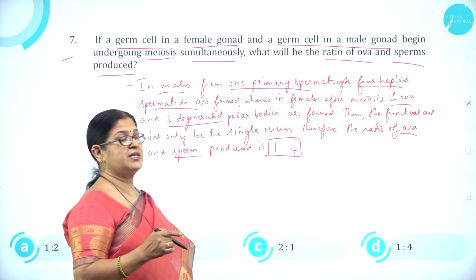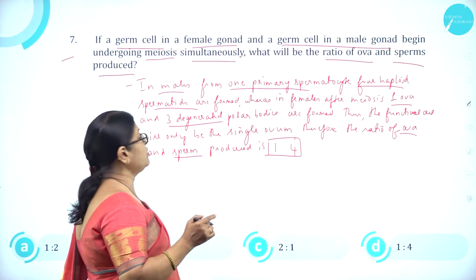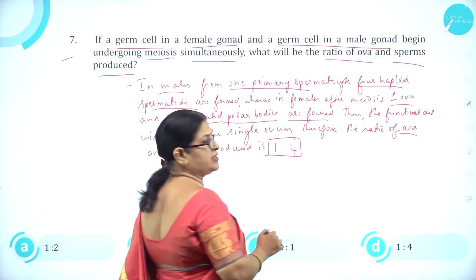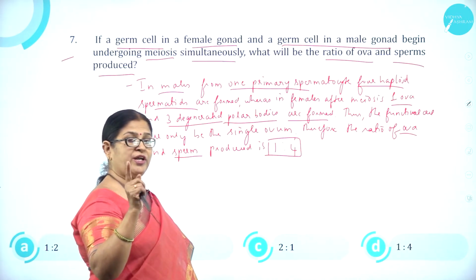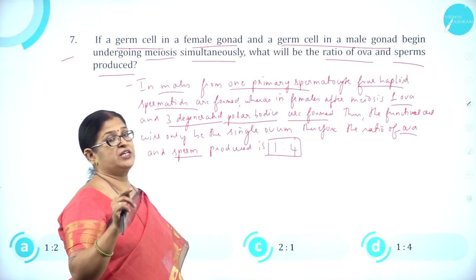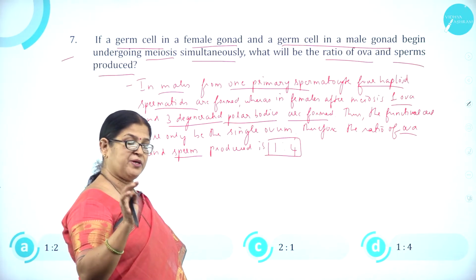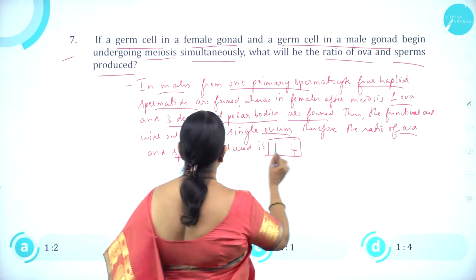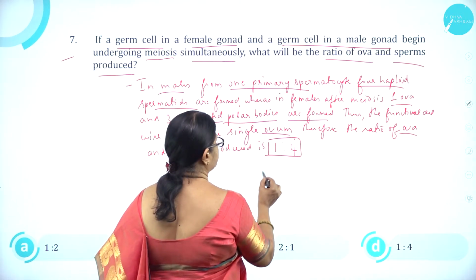Whereas in females, after meiosis, 1 ovum and 3 degenerated polar bodies are formed. Thus, there is only 1 functional ovum in females and 4 functional spermatids or sperms in males. So there will only be a single ovum. Therefore, the ratio of ova and sperm produced is 1:4.